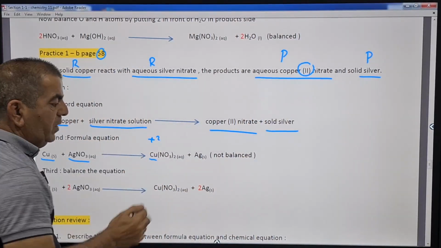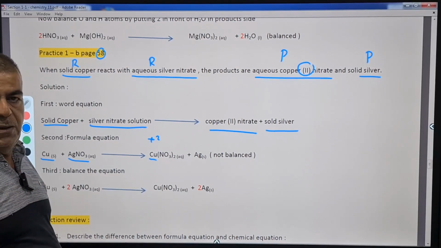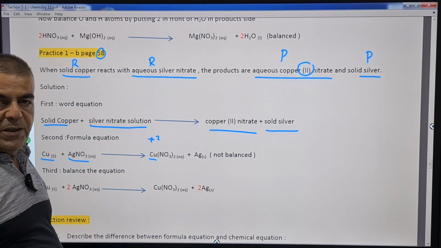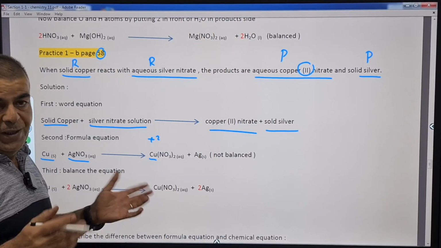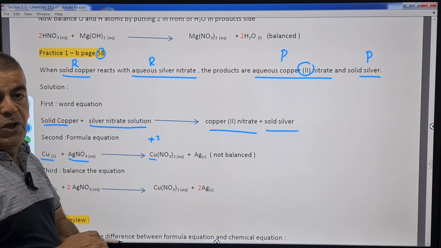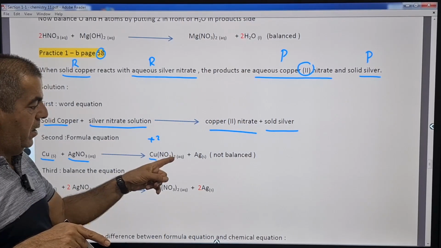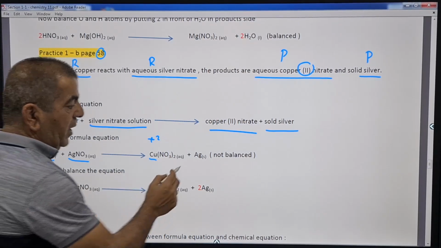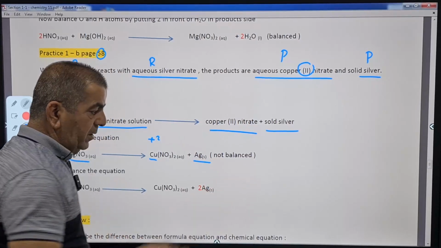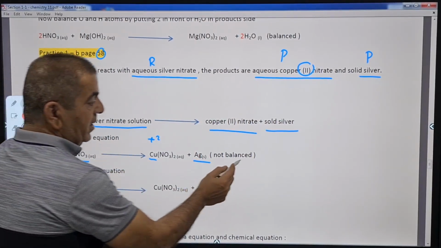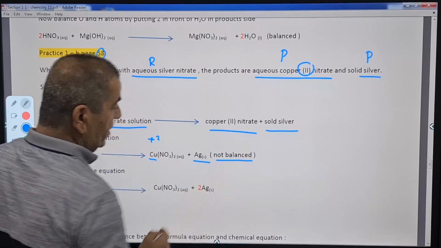That's why we will have 2 nitrates, because each nitrate has a charge of -1. So the correct formula for copper 2 nitrate is Cu(NO3)2. If it was copper 1 nitrate, it would be CuNO3 without brackets and without the 2. Plus the solid silver, but the work is not done yet because the equation is not balanced.